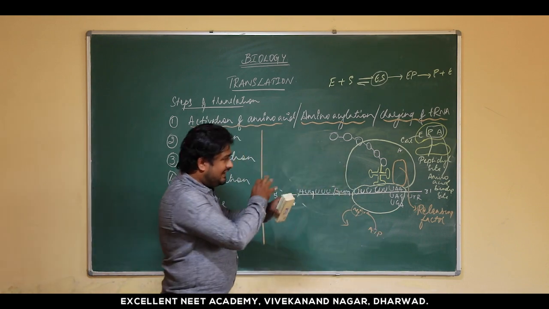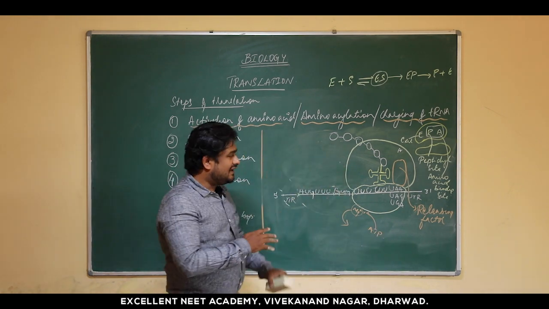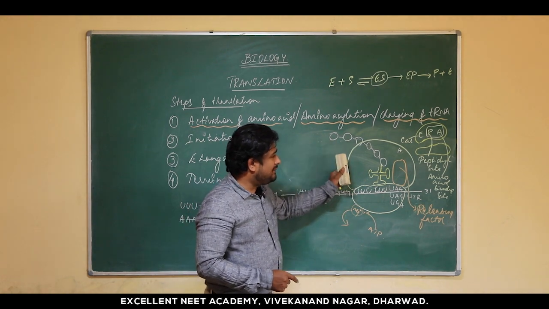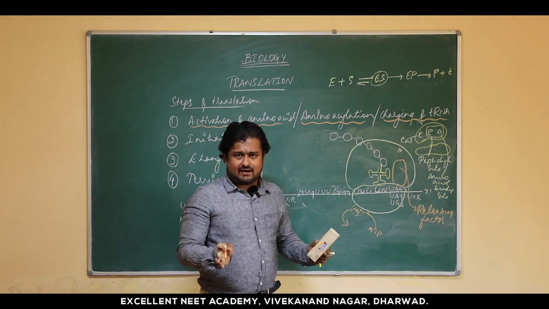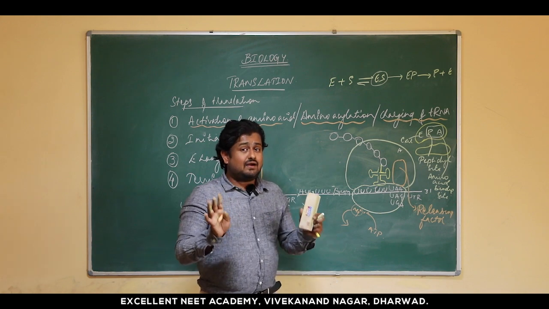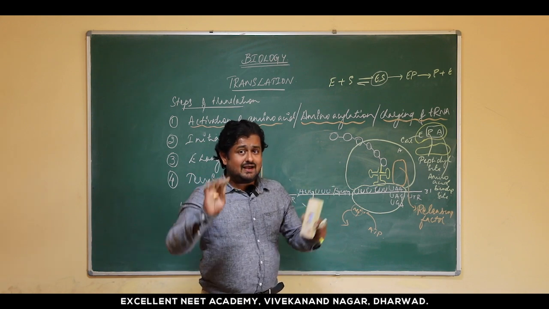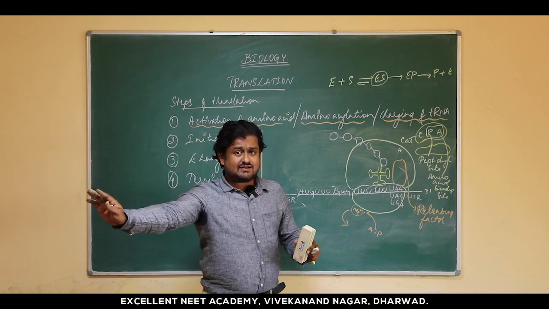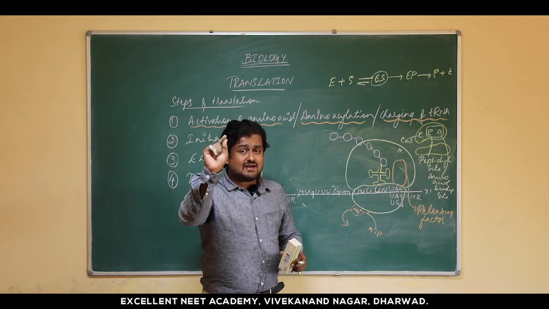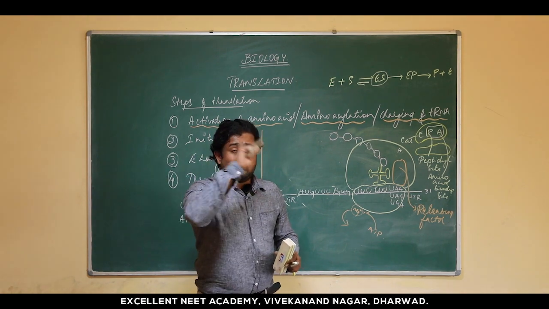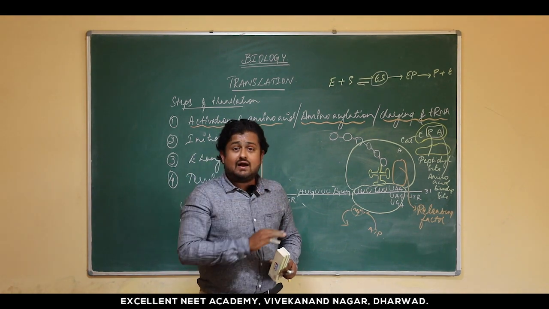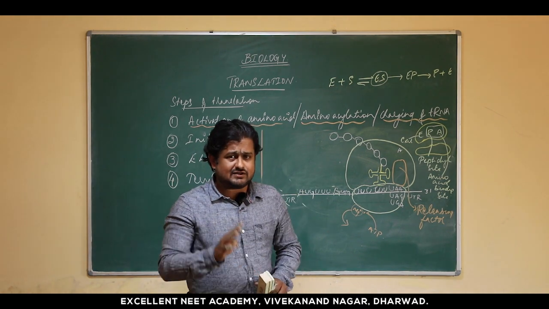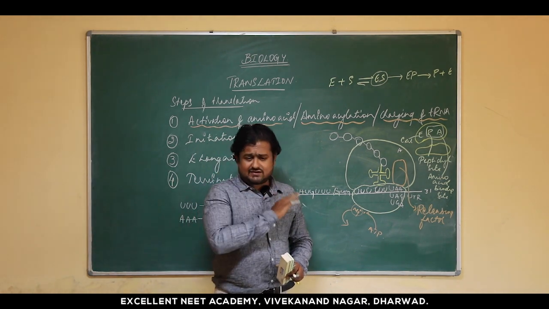So hence the entire process of termination takes place where the ribosomes as well as the polypeptide chain and mRNA get separated, and that is the end of translation. This is what we think as per what is mentioned in the molecular basis of inheritance chapter. But in the cell chapter, you have one more fact. So this is what application is all about. You can expect around 20% of these questions in the NEET, application based questions.